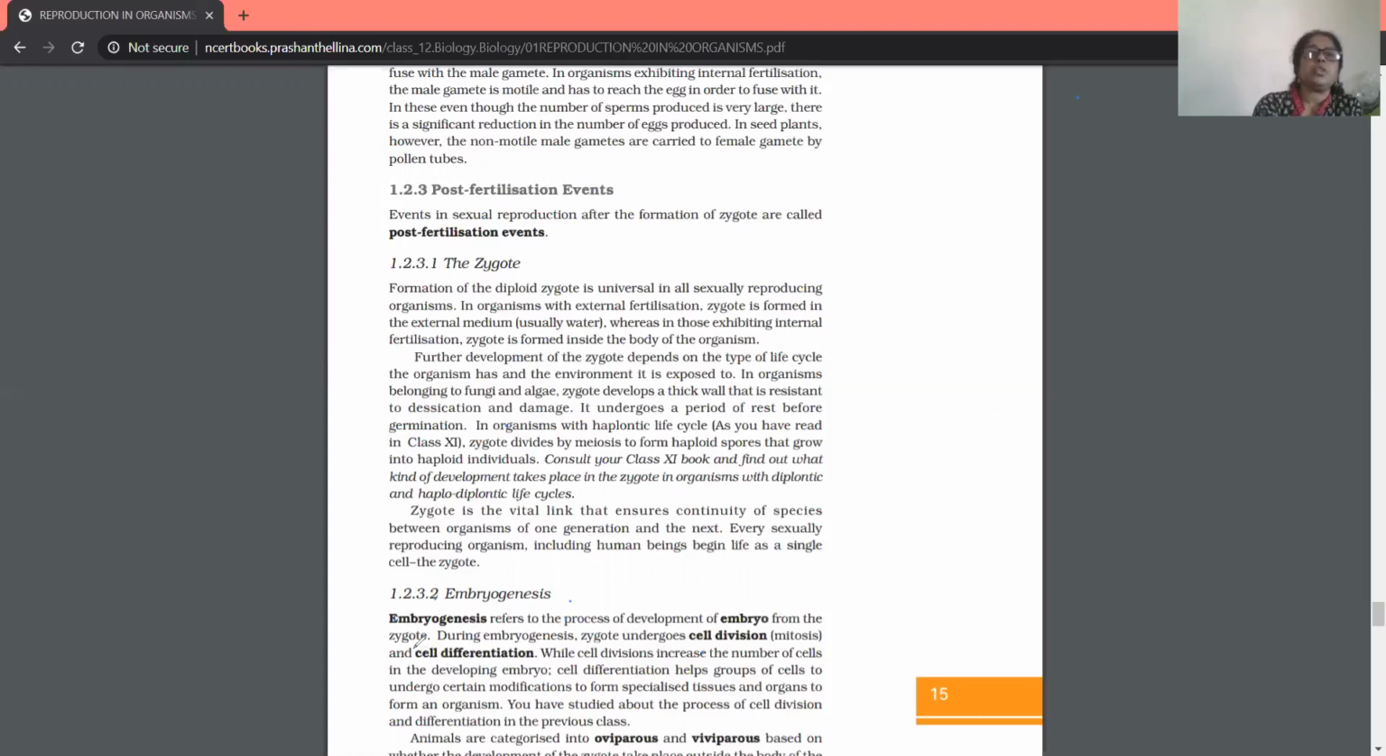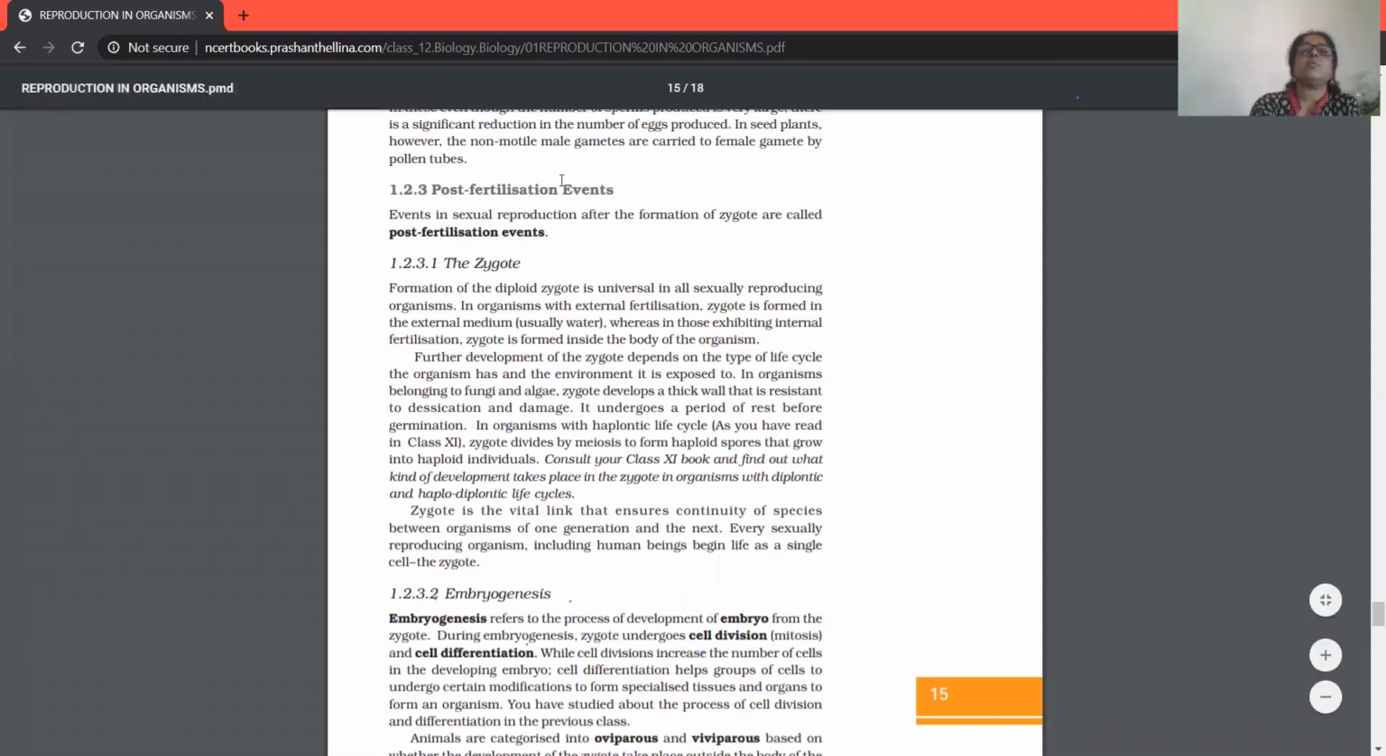So the conversion of gamete into embryo is called embryogenesis. Embryogenesis refers to the process of development of embryo from the zygote. During embryogenesis, the zygote undergoes cell division and cell differentiation. While the purpose of cell division is to increase the number of cells in the developing embryo.